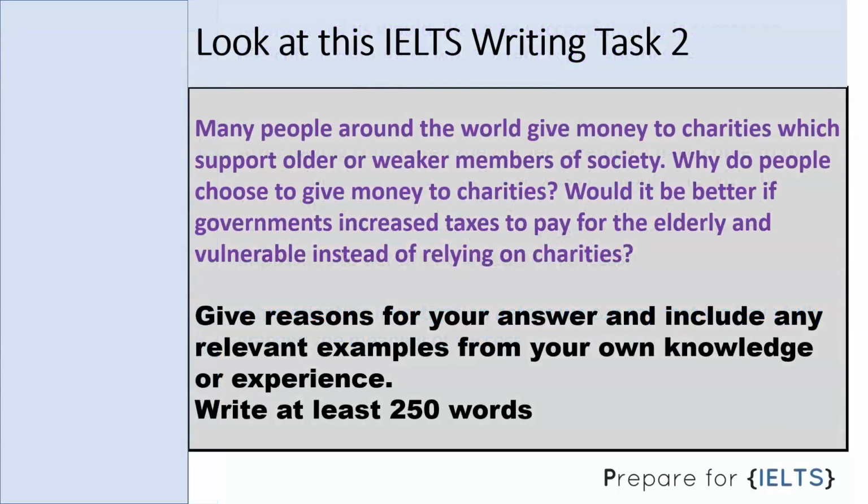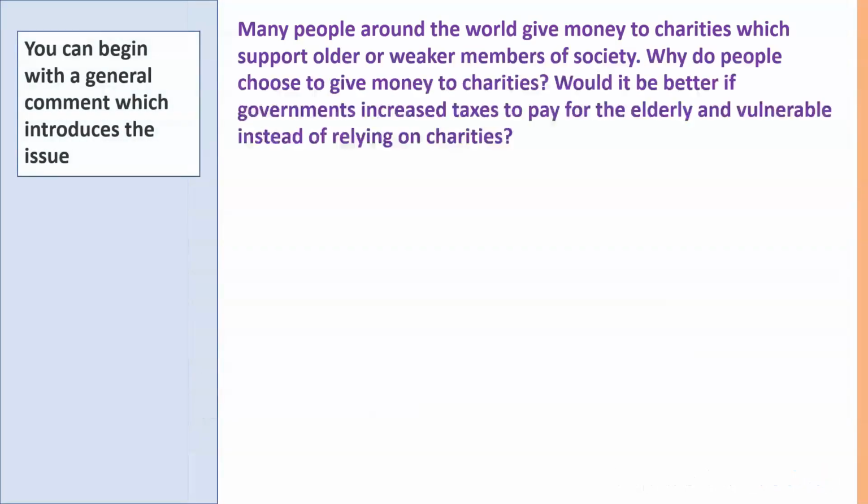Let's look at another essay and answer it using a similar strategy. So many people around the world give money to charities which support older or weaker members of society. Why do people choose to give money to charities? And would it be better if governments increased taxes to pay for the elderly and vulnerable instead of relying on charities? And you can see there are two questions there. The first one clearly asks you to explain. The second one asks for your opinion. Let's see how we will answer this one.